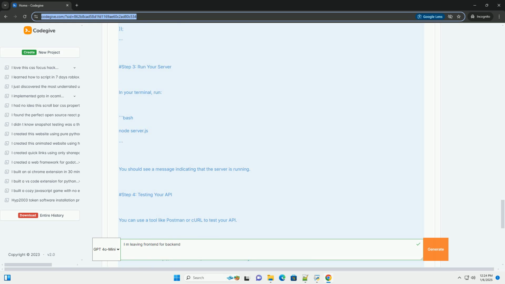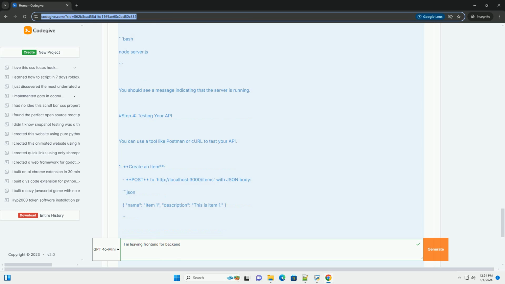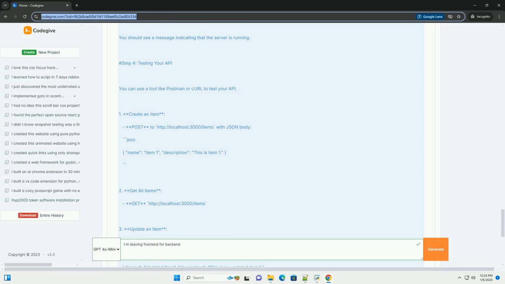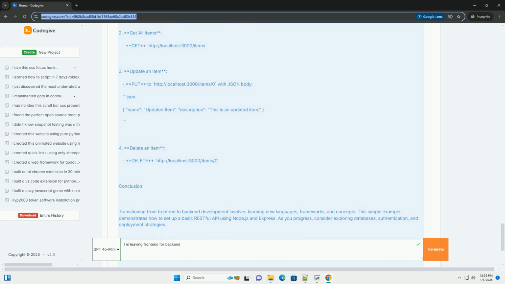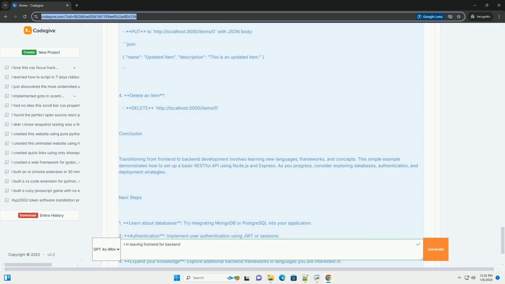2. Key concepts. Server: a machine or program that listens for requests and serves responses. Database: a structured set of data that can be accessed or modified, for example MySQL, PostgreSQL, MongoDB. API, application programming interface: a set of rules that allows different software entities to communicate. RESTful services: an architectural style for designing networked applications. It relies on stateless, client-server communication.